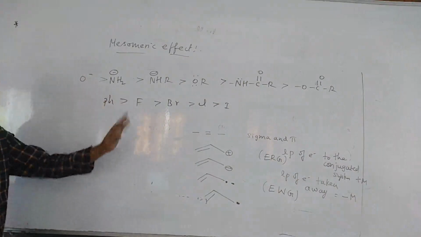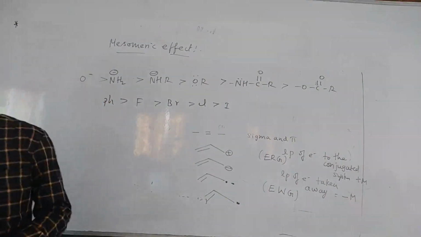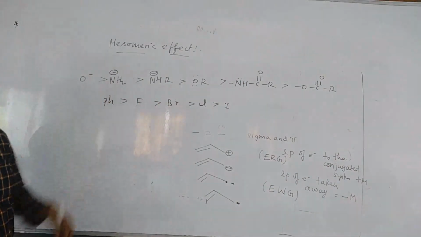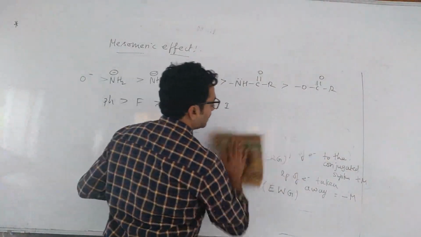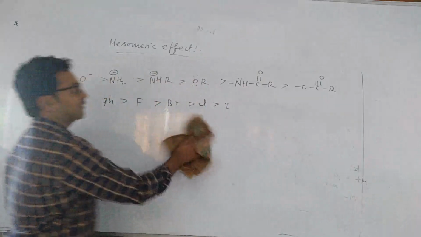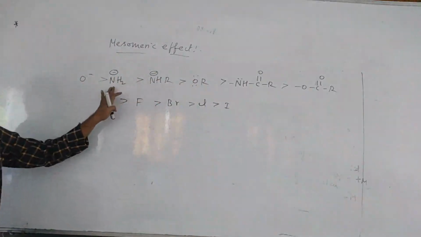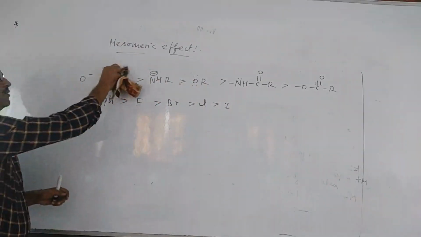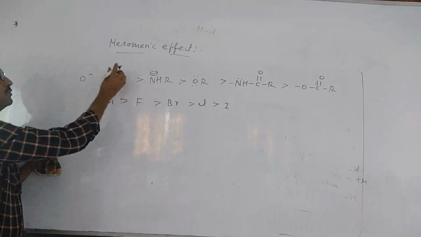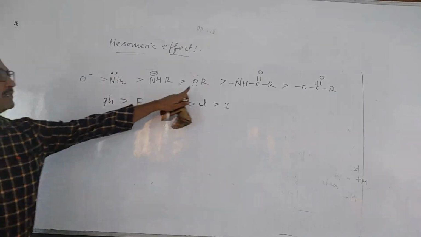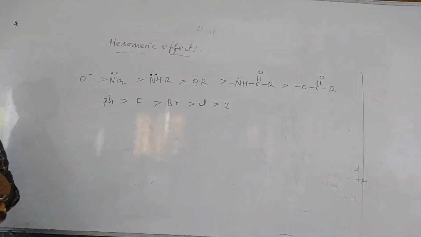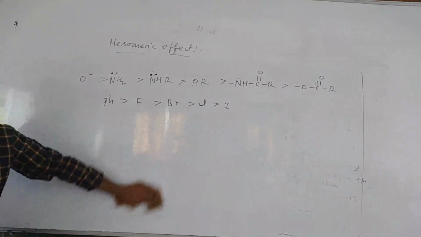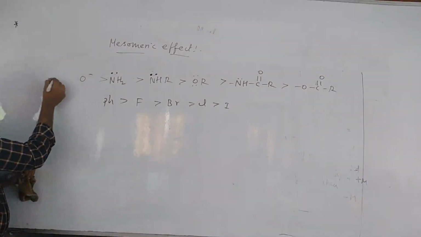So this order you can see in your book, because we can't include all groups here. Many groups will be there, but the majority of the groups you have to remember. NH2 group and this OR group, these will be asked. Lone pair, children. OH, these things. Fine. So these are all plus M affecting groups.